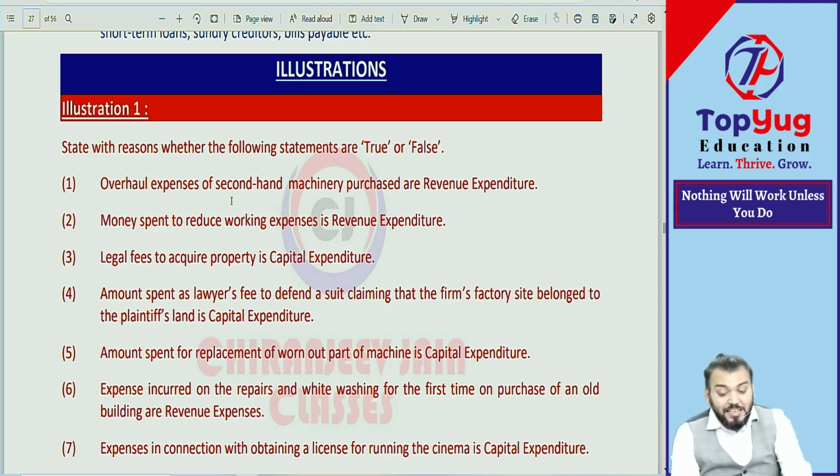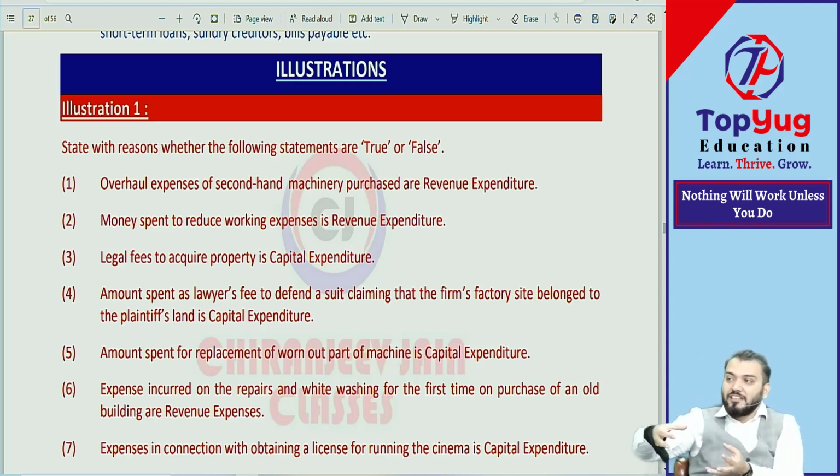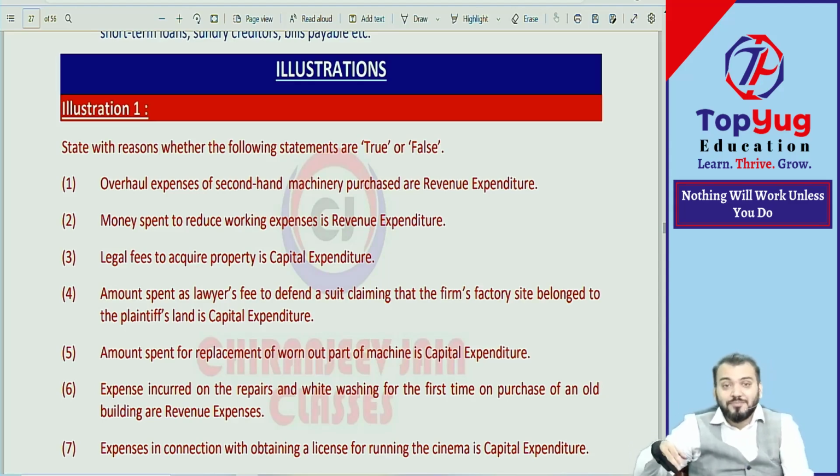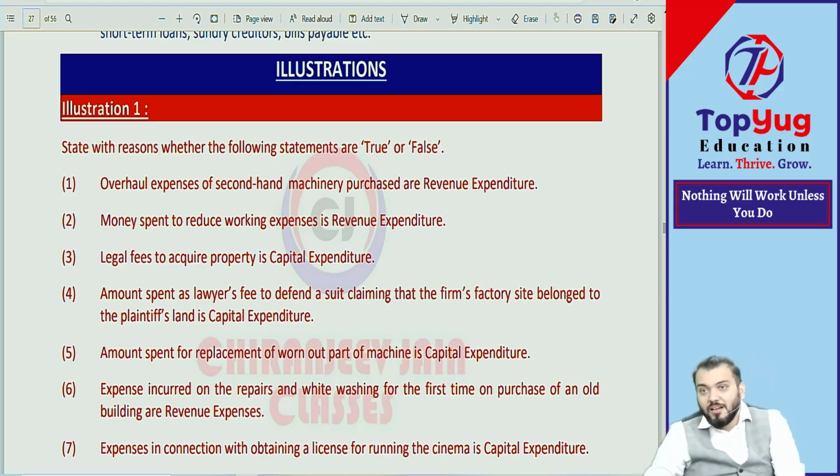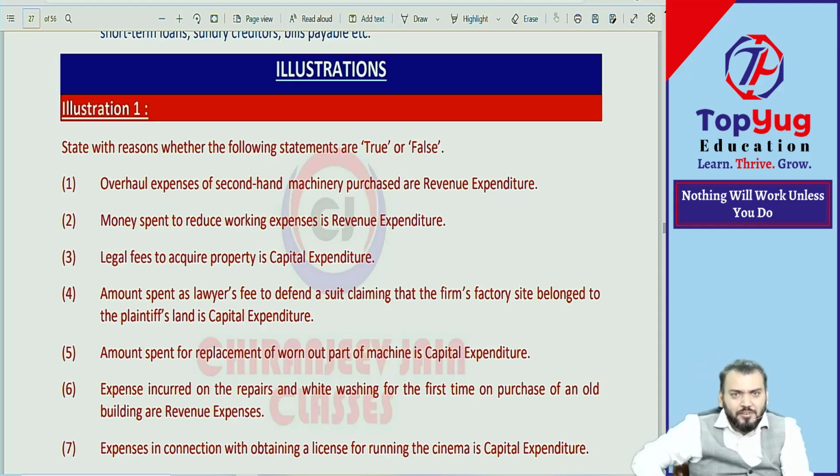Overhaul expense of second hand machinery. Second hand machinery means you purchase second hand machinery. For that you need to incur some repair expenses. Is it a capital or revenue expenditure? Think and say: you purchase one machinery and to use it you need to repair it. So is it capital or revenue? How many are saying revenue? All are saying capital. You are saying revenue? Were you present in the class? No, no, it is capital, to bring the asset into working condition. Without the repair expense you cannot use it.